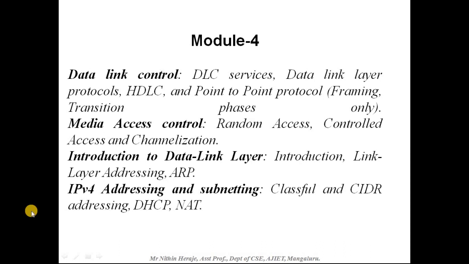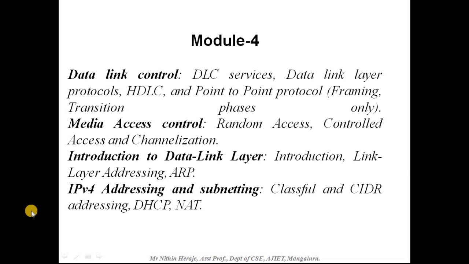In this video, I am going to discuss Module 4 from Data Communication. In Module 4, we have four different chapters included. I will be discussing in this video the DLC services, data link layer protocols, and point-to-point protocol, framing up to the transition phases.